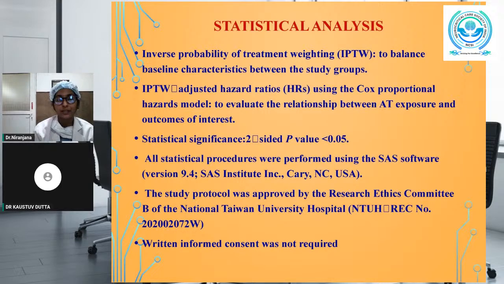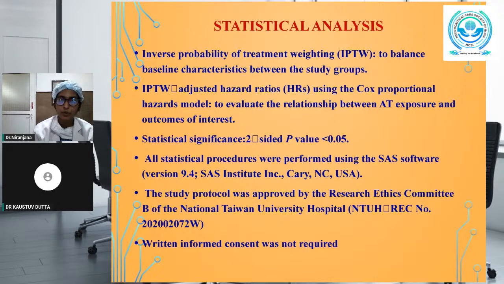IPTW adjusted hazard ratios using the Cox proportional hazard model was used to evaluate the relationship between antithrombotic exposure and outcomes of interest. Statistical significance was defined as two-sided p-value less than 0.05. All the statistical procedures were performed using the SAS software.